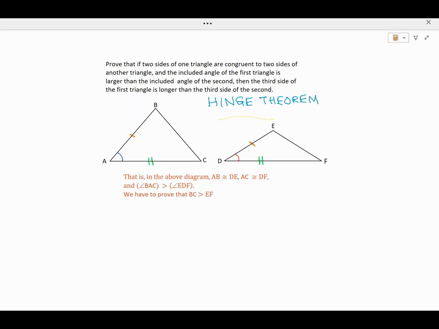Look at the two triangles in the diagram. They are ABC and DEF. Side AB is congruent to side DE.